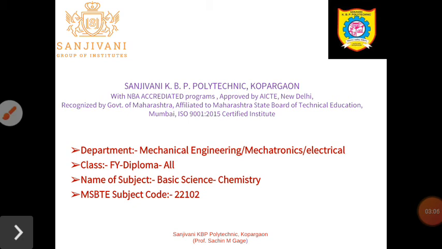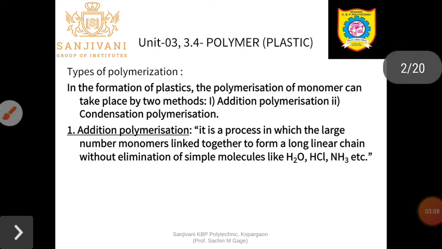In today's class we are going to continue our discussion on polymer, and in today's lecture we are going to see the polymerization and the types of polymerization reaction. So in the last class we defined the polymerization reaction.